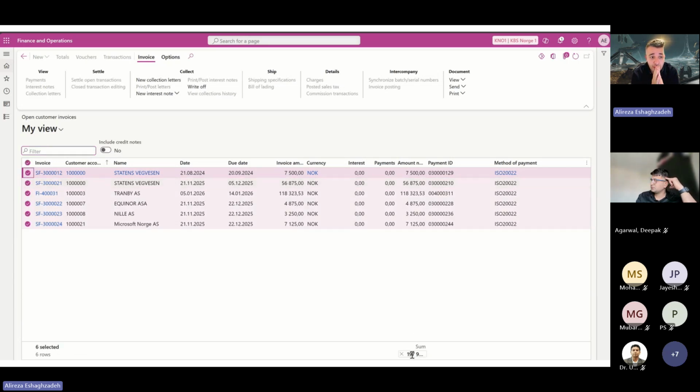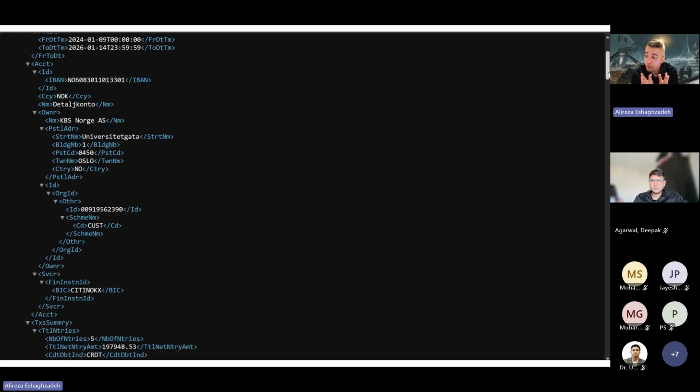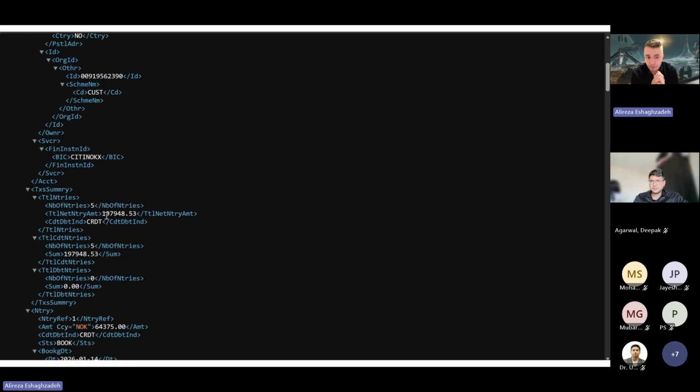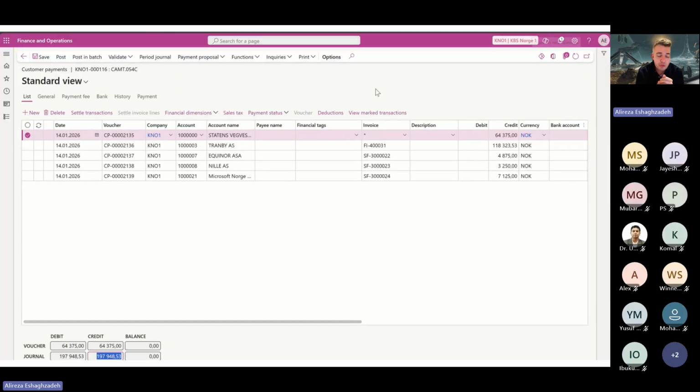And if you see here, when I check the open customer invoices and align them with the vendor payment method, the amount is correct. But I cannot be sure that every line has been imported before I import the bank statement. So the bank statement is super critical here.